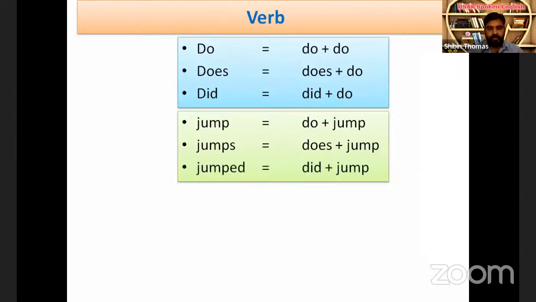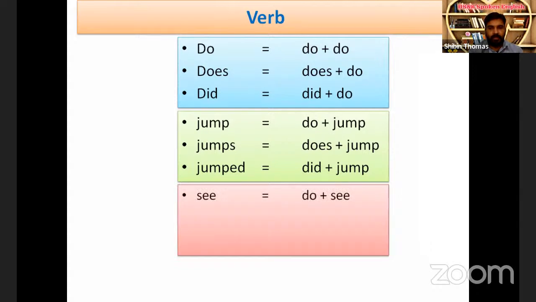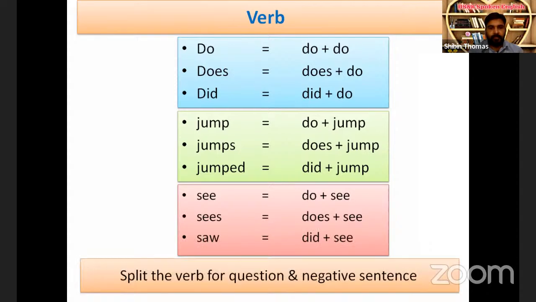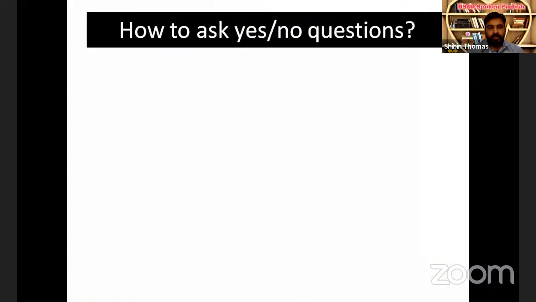Do, does, did. Then, next word is see. That is do and see. Sees, does and see. Saw, second form. That is did and see. Now, I think you are ready to frame questions. How to ask yes or no questions. So with that basic understanding, let's form questions.